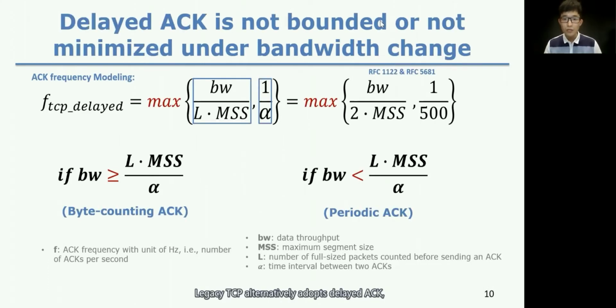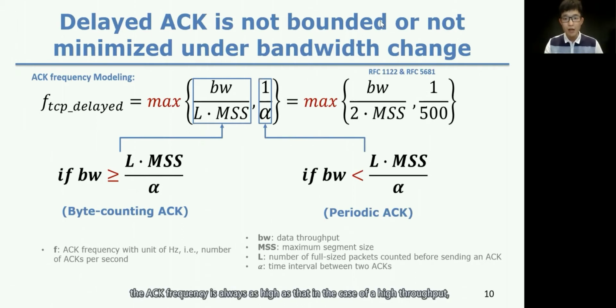Legacy TCP alternatively adopts delayed ACK, in which a data receiver may delay sending an ACK for every L packets, or by a given time interval. When data throughput is high, the ACK frequency still might be large. On the other hand, when data throughput is low, the ACK frequency is always as high as that in the case of high throughput, which wastes resources. This reveals that the frequency of TCP's delayed ACK is not bounded or minimized under bandwidth change. In other words, TCP's delayed ACK is far from being optimal.